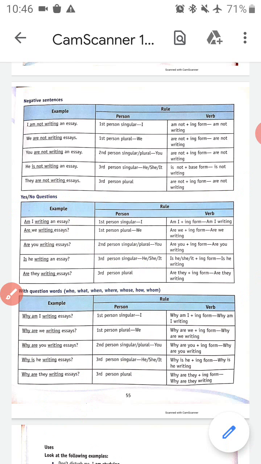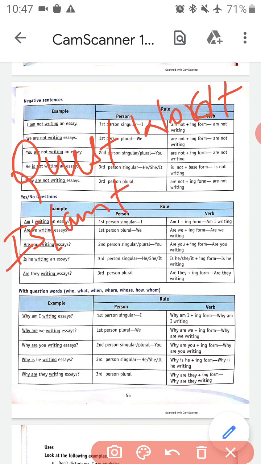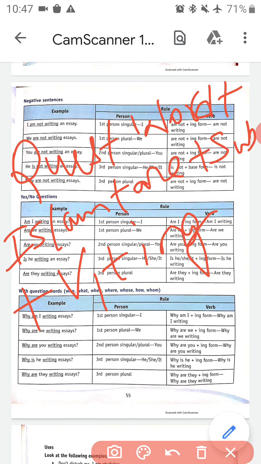Okay. Now with question words: who, what, when, where, whose, how, whom. Now, what is the formula with question words? So, for making questions in present continuous tense, first the question word will come, plus is, am, are, plus subject, plus verb first form plus ing. Okay. So what are the question words? Who, what, where, whose, how and whom are our question words.